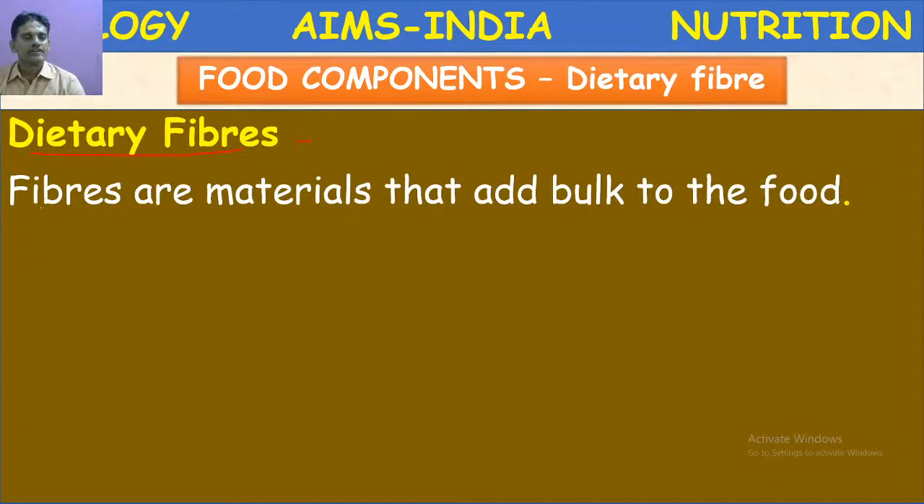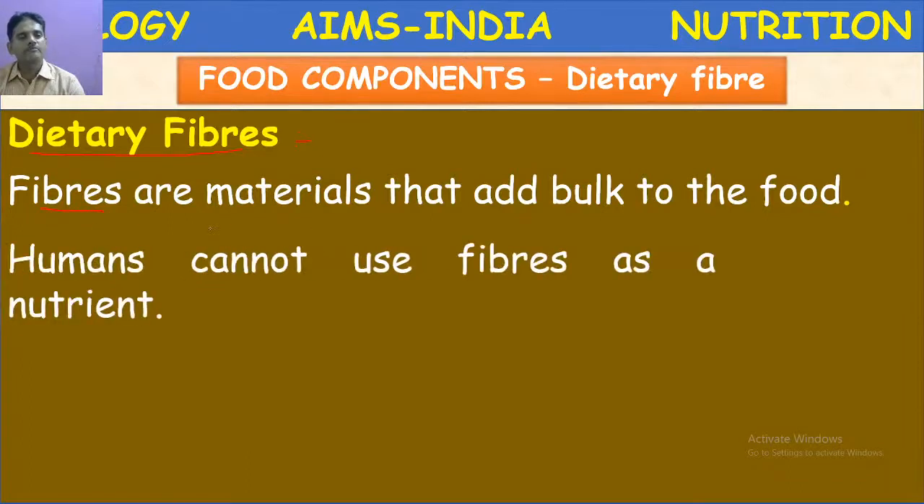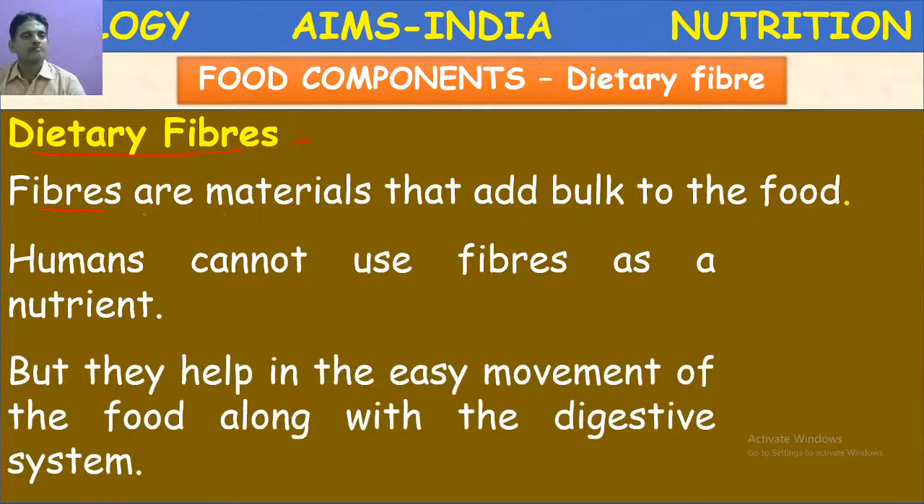So these fibers add bulk to the food, which means our hunger gets satisfied by including this dietary fiber. Humans cannot use fibers as a nutrient. Of course, we cannot digest this roughage, but it is very important. They help in the easy movement of the food along the digestive system. That's why dietary fiber deficiency leads to constipation. The main problem is constipation.